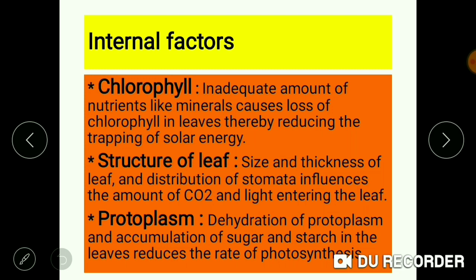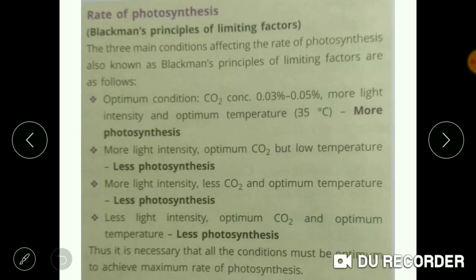Next is protoplasm. Dehydration of the protoplasm as well as the accumulation of sugar and starch both will affect the rate of photosynthesis. Due to dehydration of the protoplasm the rate of photosynthesis will be affected. Excessive accumulation of starch and sugar will also reduce the rate of photosynthesis.